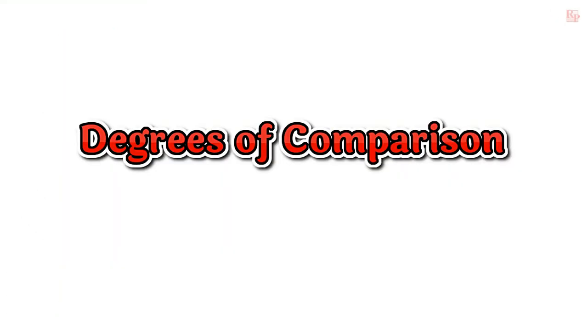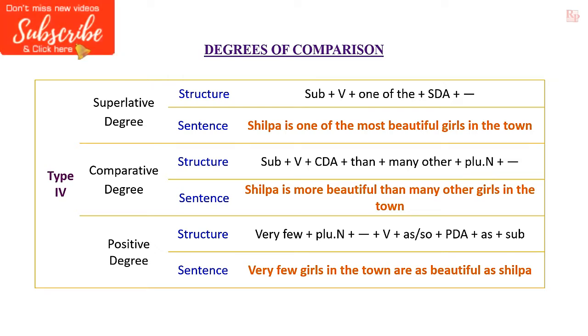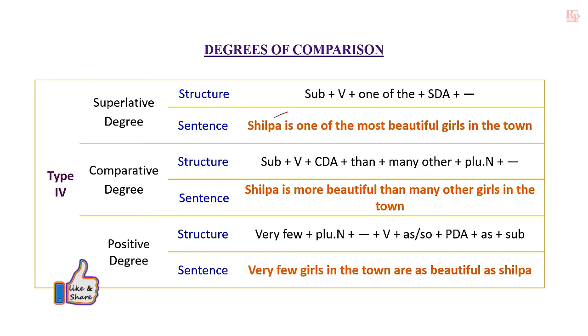In this video, we are going to discuss the fourth type of degrees of comparison. Look at the sentences. Here in the superlative degree, the sentence is like that. Shilpa is one of the most beautiful girls in the town. Shilpa is the subject, is the verb, and the phrase "one of the" is mentioned.